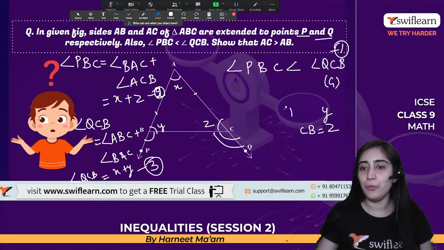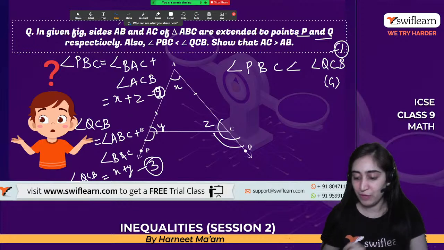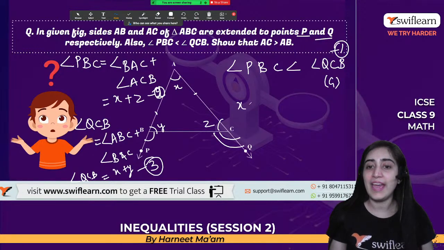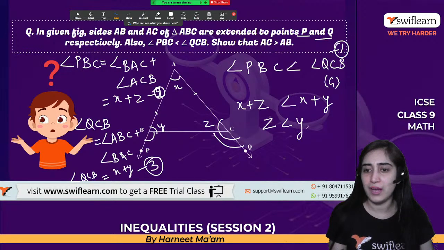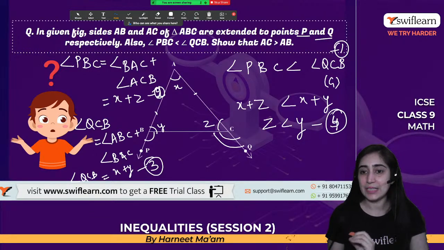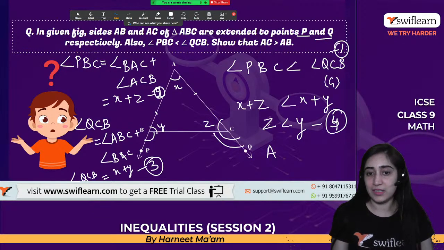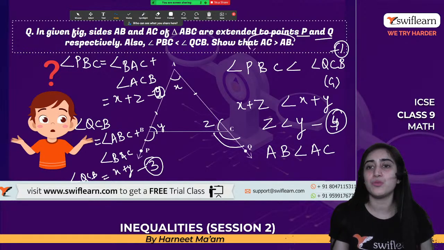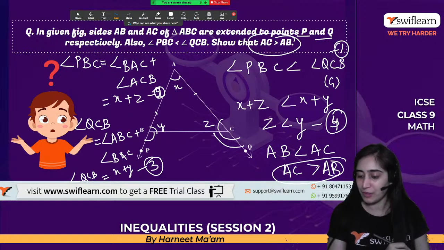So let's say that it's given in the first equation. Then, putting the values from the second and third equations, we get X plus Z is less than X plus Y. Now let's cancel X and X on both sides. That gives us Z is less than Y. So here we got the fourth equation. Now this angle is less, this one is greater. That means the side opposite: if this angle is less, then AB is less than AC. And that is what I was about to prove. That says AC is greater than AB. And hence proof. Simple, guys.